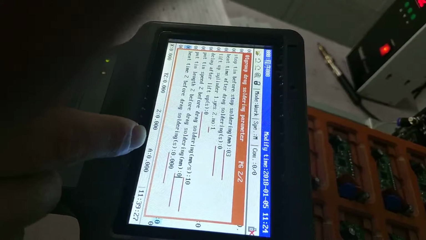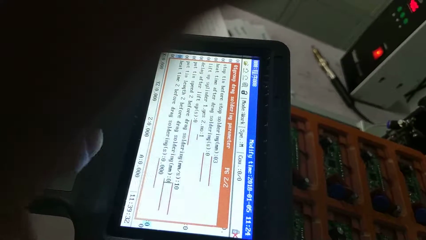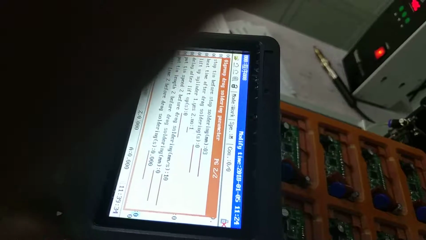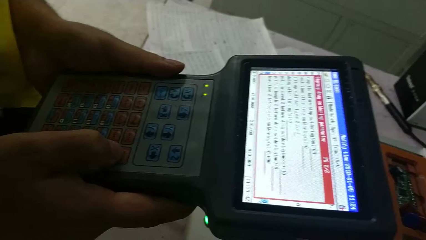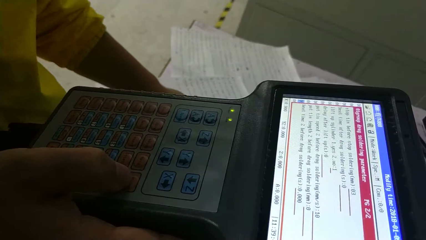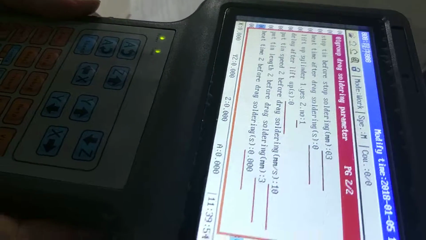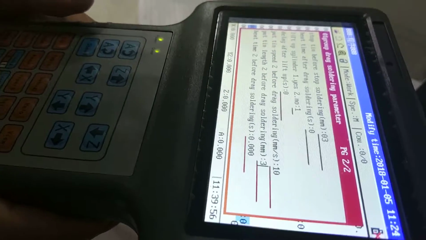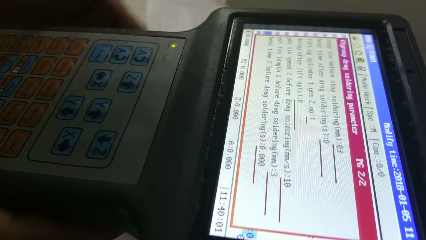You can adjust from 3 to 8 to select a suitable parameter. Head time 2 before direct soldering. You can choose 1.3 to 1.5.